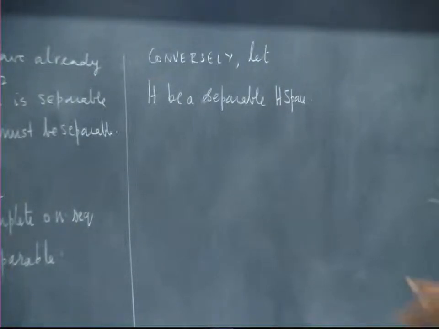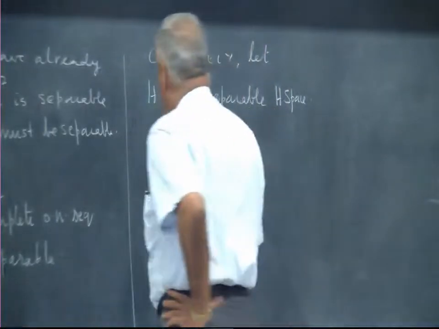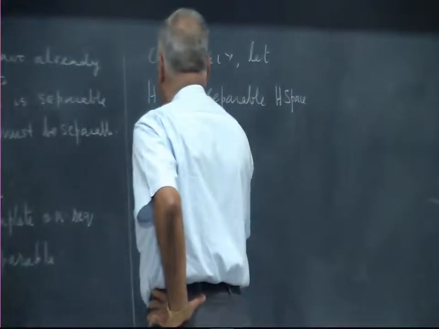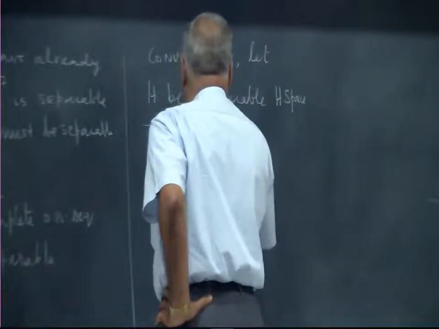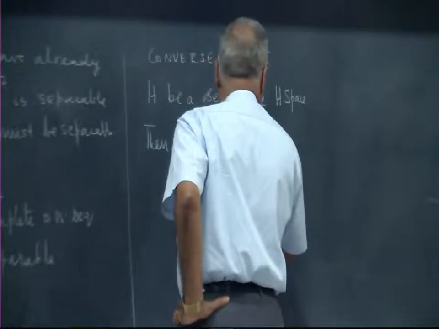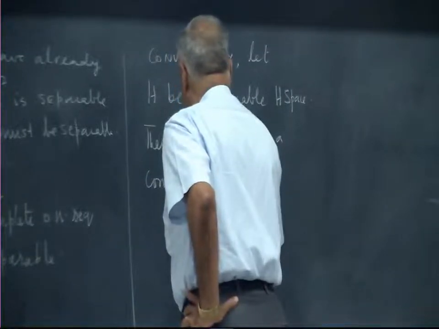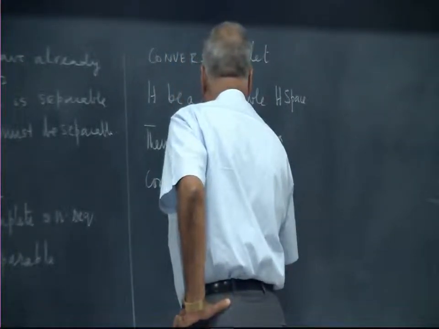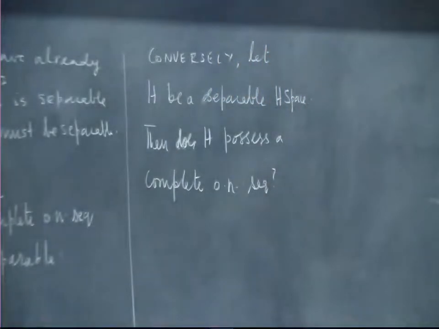So we are assuming a separable infinite-dimensional Hilbert space. Then does H possess a complete orthonormal sequence, that is, a basis which consists of only a sequence of vectors?